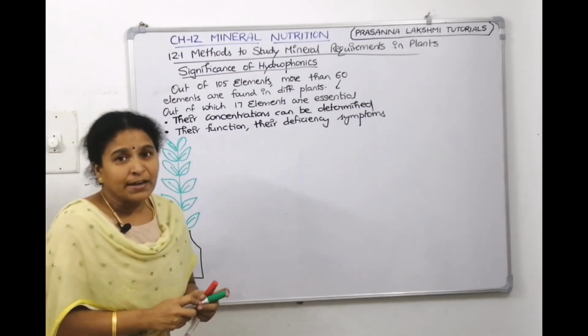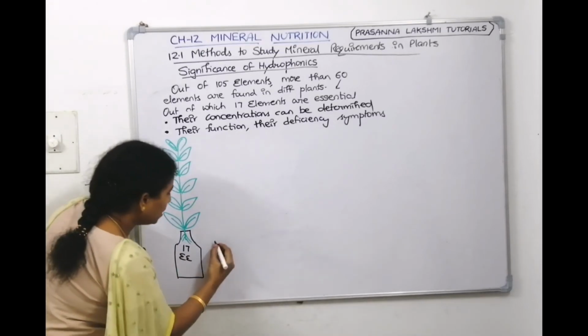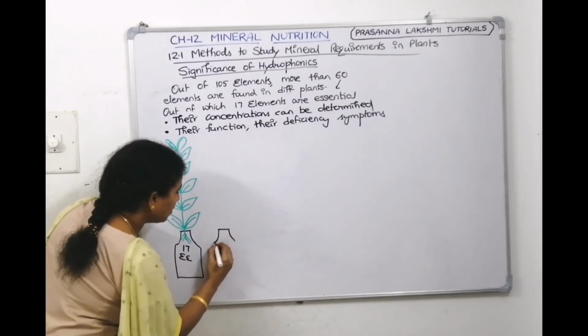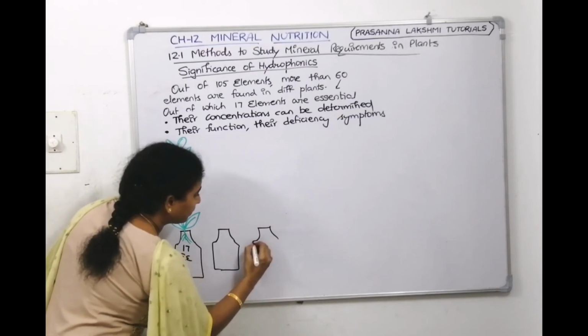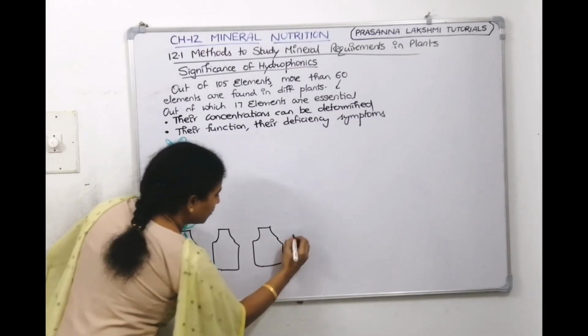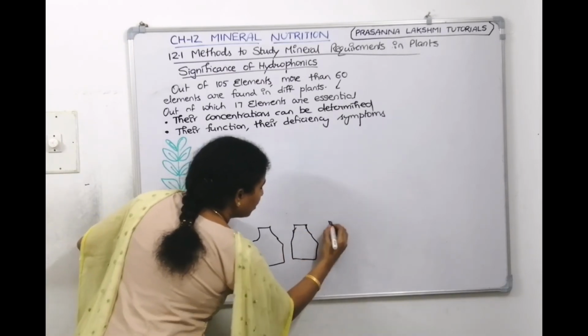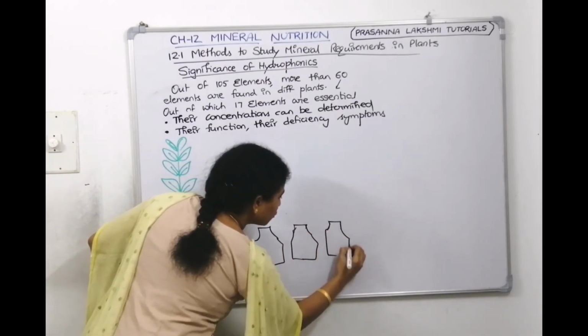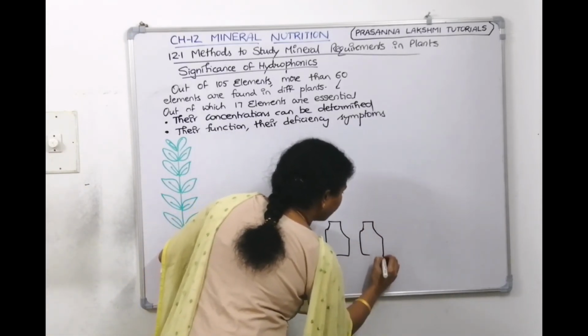Now we want to find out the role of each element. For that you need to take 17 more beakers. This is one beaker, another beaker. Now why are we doing it in hydroponics only? Why can't we do it in soil also? That should be a doubt for you.